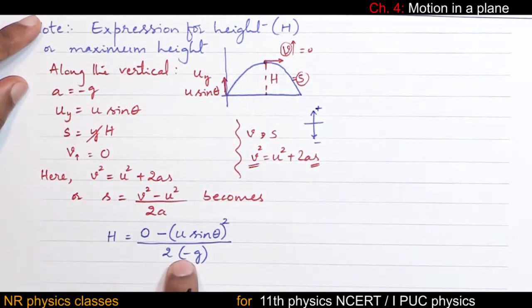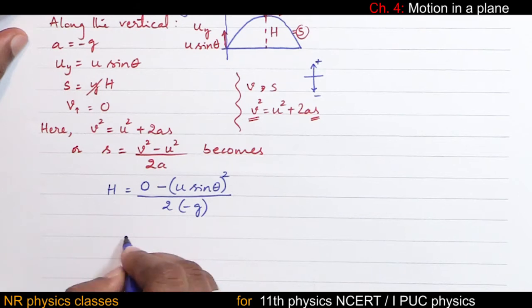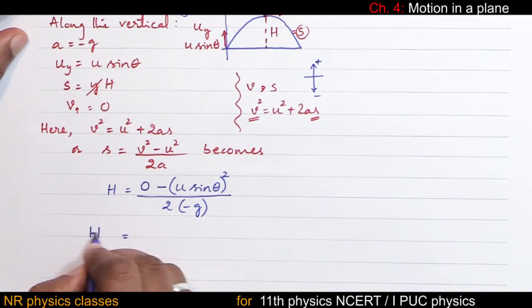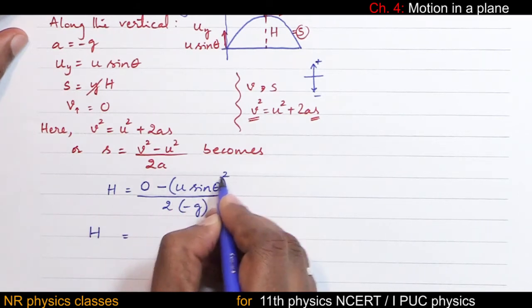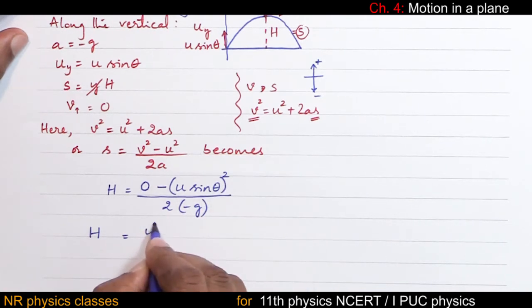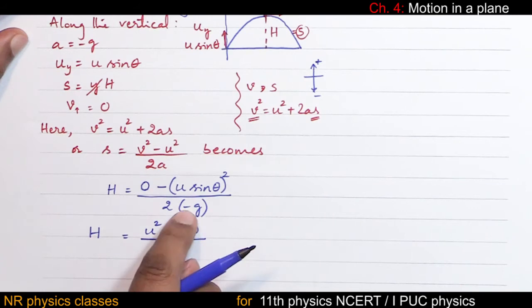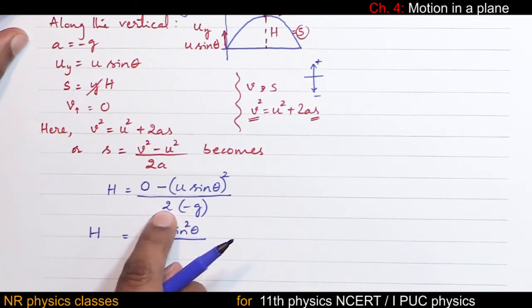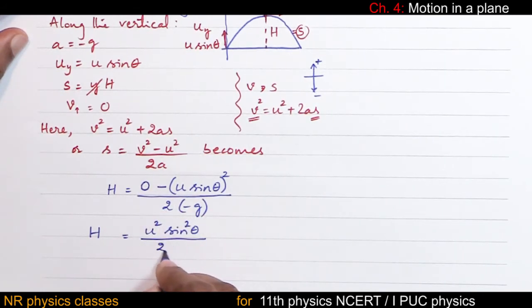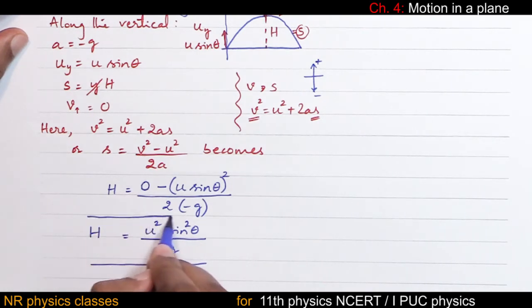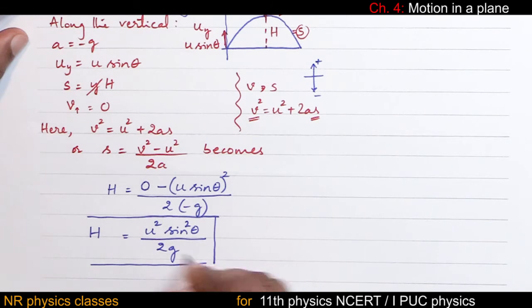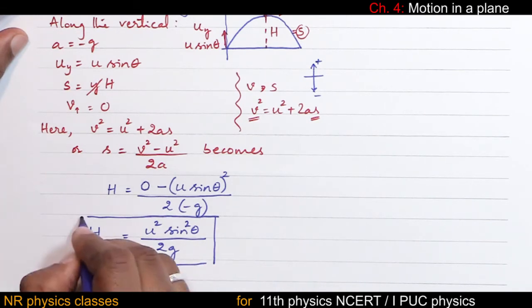Therefore, g is with negative sign, equal to h: u square sine square theta by minus minus, left with only 2g. This is 2g. This is the expression for height reached by the projectile, or maximum height reached by the projectile.